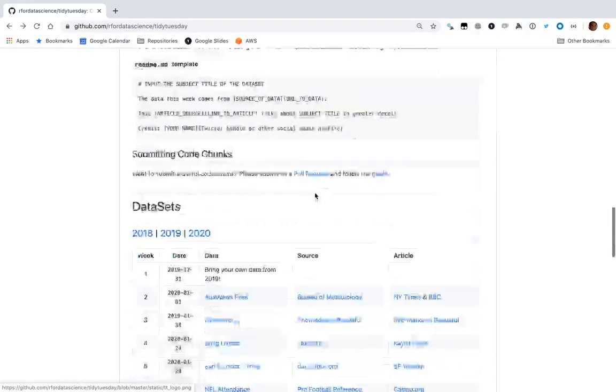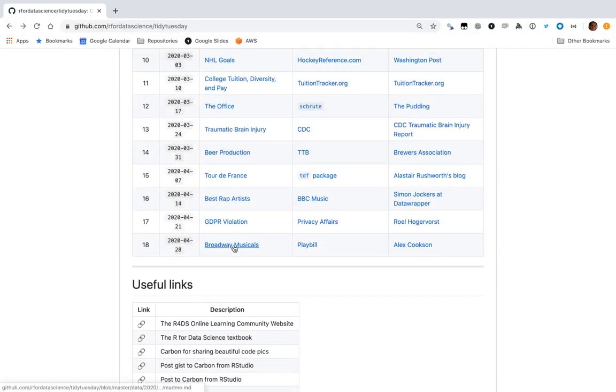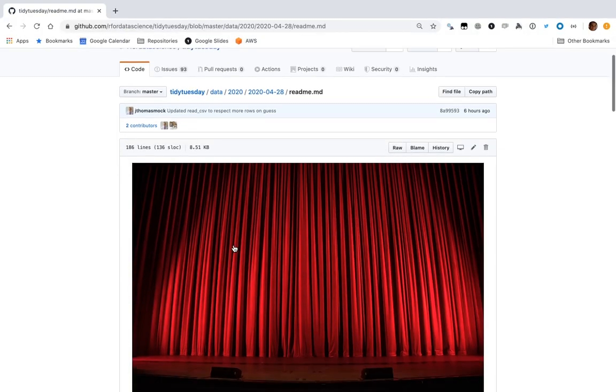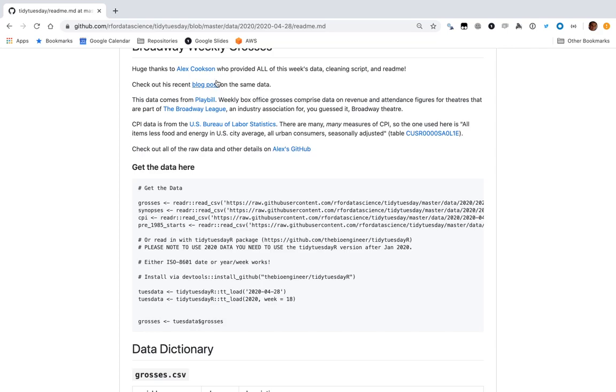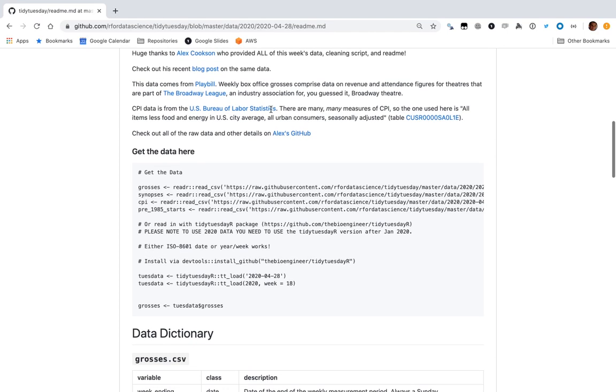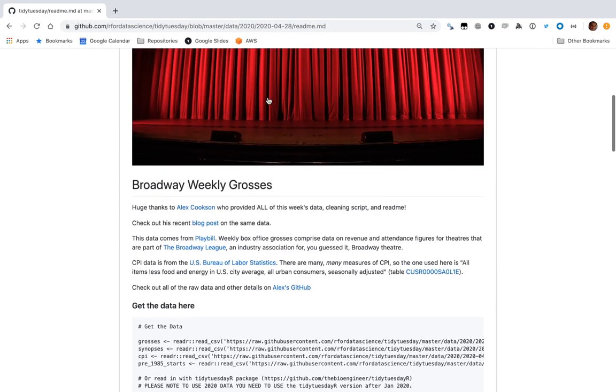Today, we are going to be looking at Broadway musicals. The dataset was contributed by Alex Cookson, so thank you, Alex. He has a blog post. I tend to avoid looking at the blog post before I look at the data. Weekly box office grosses from Broadway.